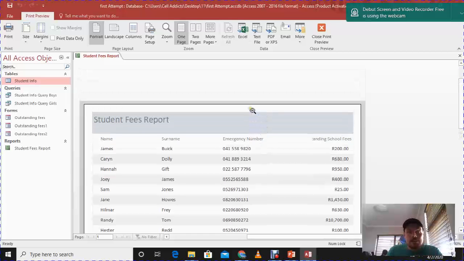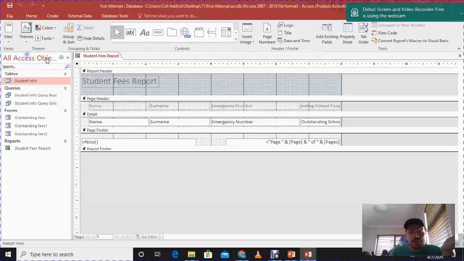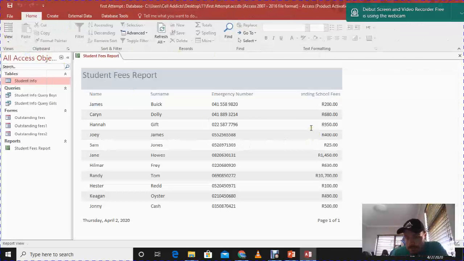Now, please take note, when we do the wizard, it does it in a print preview for us. Okay, we can export it to Excel. We can export the file. We can do it there. That will come up later on. If you're happy with this, you can just close the preview and it will take you either to the design view, or you can see what the report actually looks like.